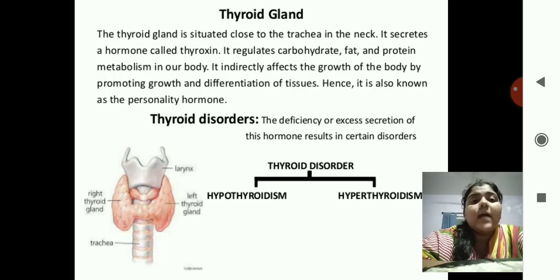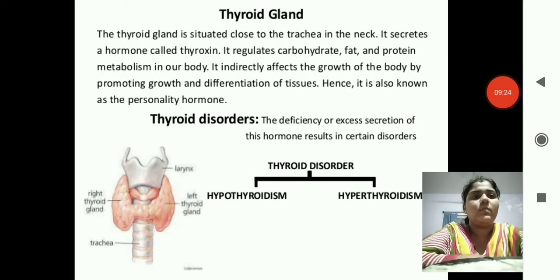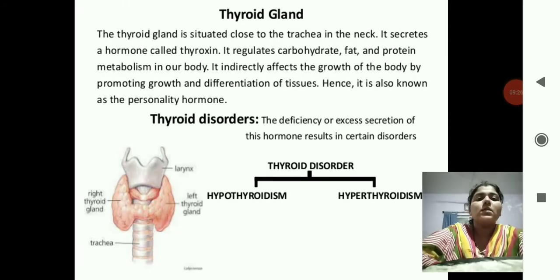Next is the thyroid gland. The thyroid gland is situated close to the trachea in the neck. It secretes a hormone called thyroxine. It regulates carbohydrate, fat and protein metabolism in our body. It indirectly affects the growth of the body by promoting growth and differentiation of tissues. Hence it is known as the personality hormone.